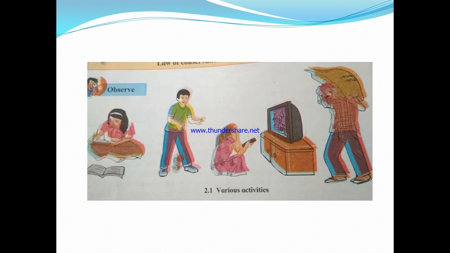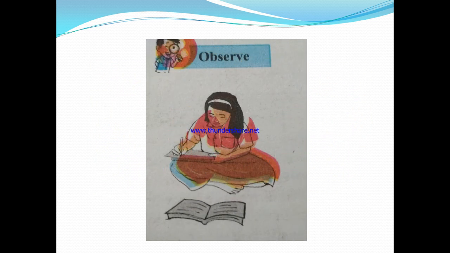Look at this picture. The girl is sitting, the boy is walking, another girl is watching the television while a laborer is carrying some load on his neck and walking. Observe clearly. In the first picture, a girl is sitting and reading a book as well as writing on paper.